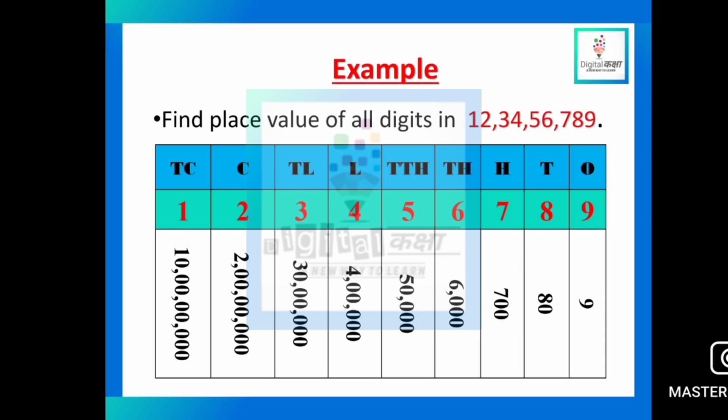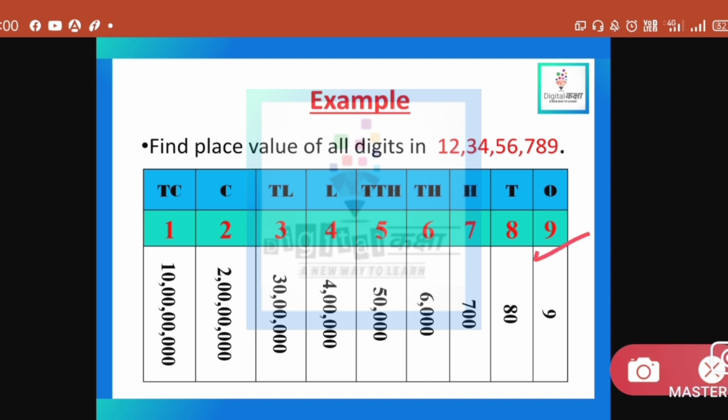As you can see here, 9 is at ones place, 8 is at tens place, 7 is at hundreds place, 6 is at thousands place, 5 is at ten thousands place, 4 is at lakh place, 3 is at 10 lakh place, 2 is at crore place, and 1 is at 10 crore place.